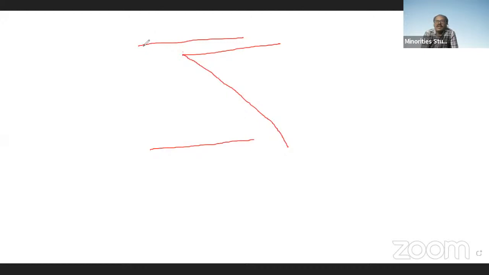Two mirrors will be there, one mirror like this, and one more mirror like this.